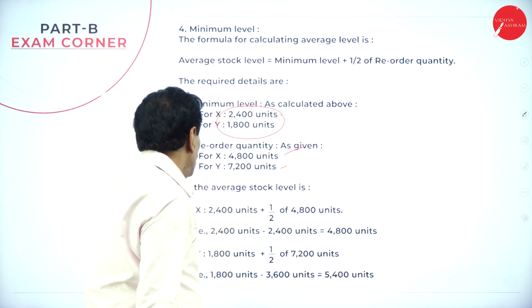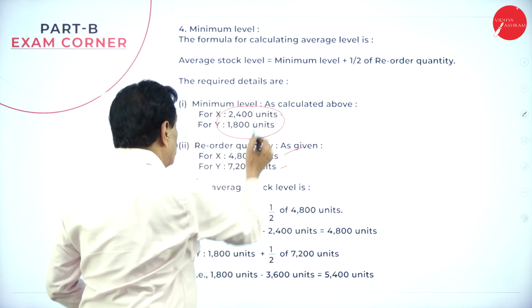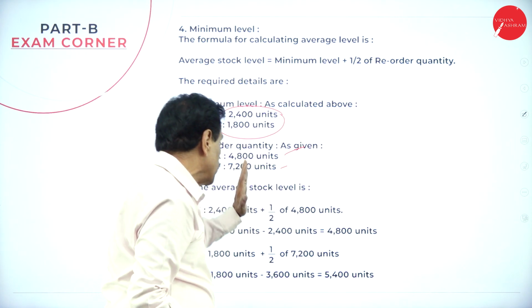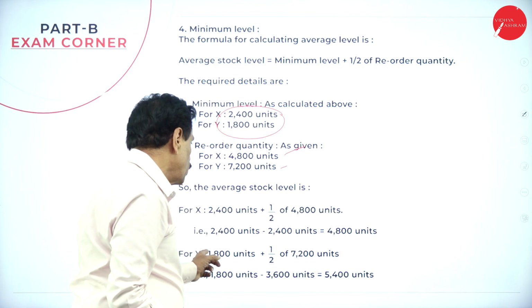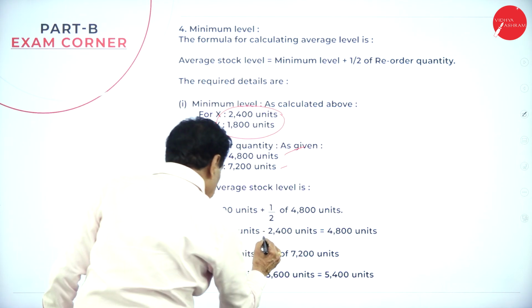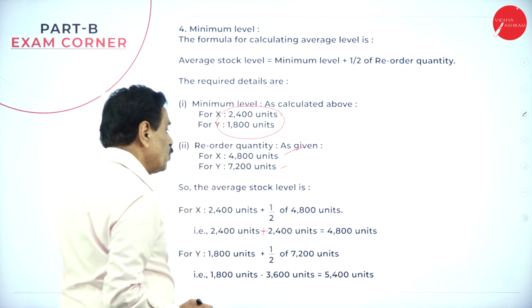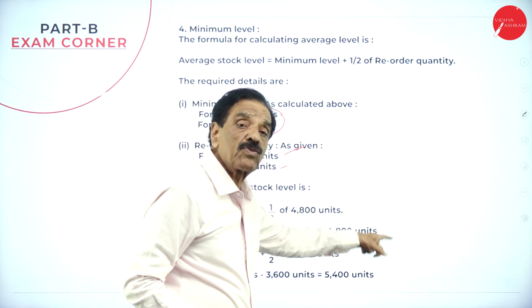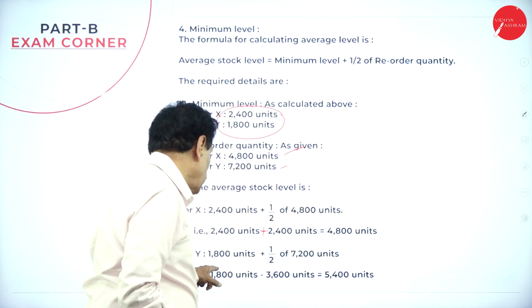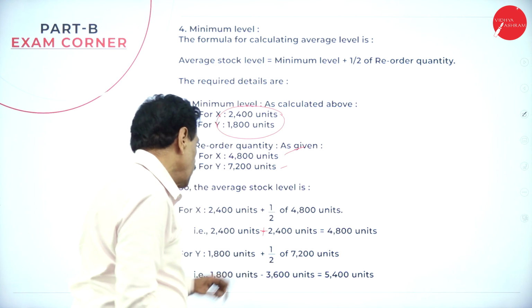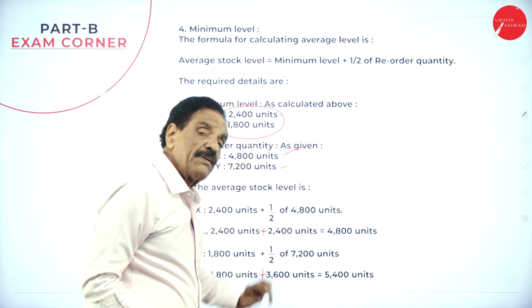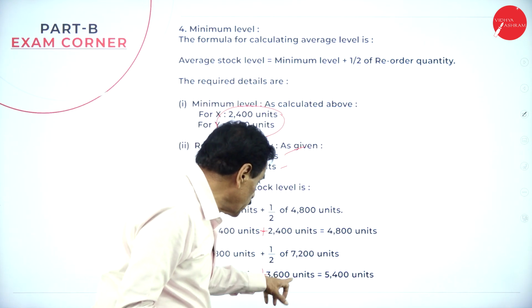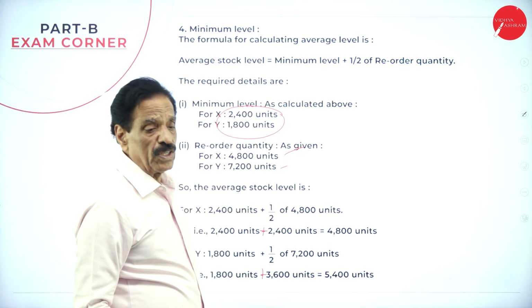Now, average is minimum level 2,400 plus half of reorder quantity 4,800, that is 2,400 plus 2,400, it becomes 4,800 units. Regarding the second, 1,800 units, plus half of 7,200 is 3,600, totally 5,400 units.